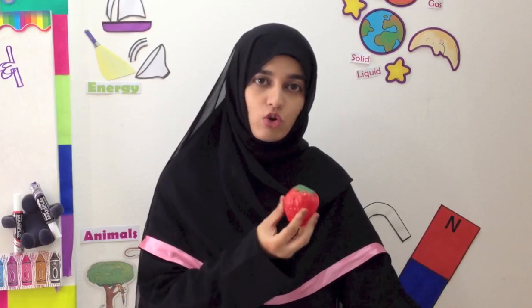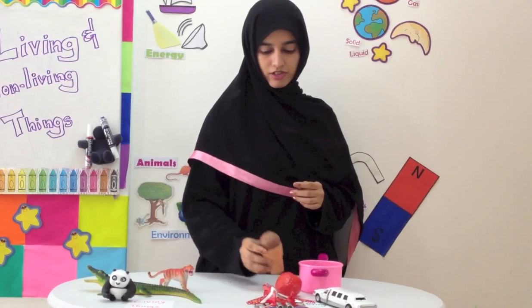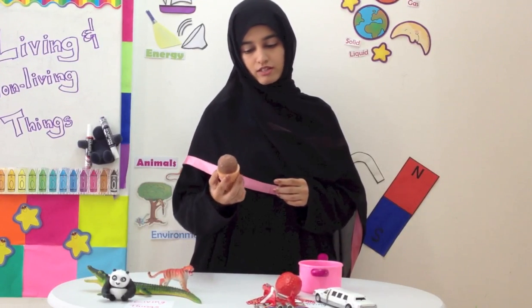And a fruit is a non-living thing. It is important to note that a fruit is a living thing till the time it is a part of the plant. But when we pluck it, it becomes a non-living thing. Then it cannot change, it cannot grow. But till the time it is attached to the plant, you can see the size of the fruit grows, the color turns from the raw color green to the ripe color. So it is a living thing till the time it is a part of the plant. An ice cream is also something we eat, it's a non-living thing.